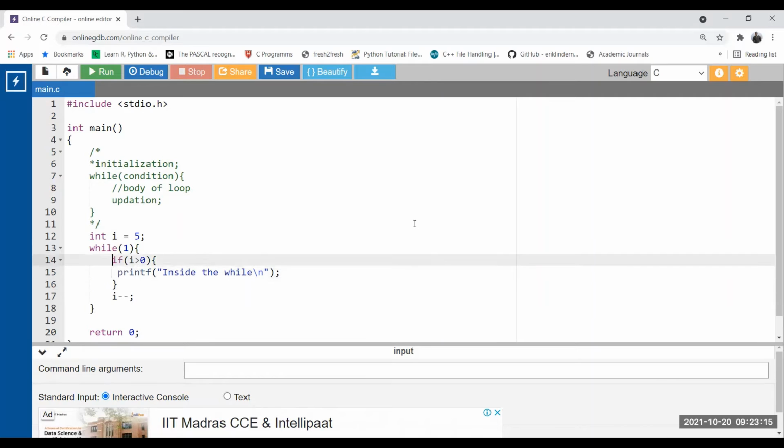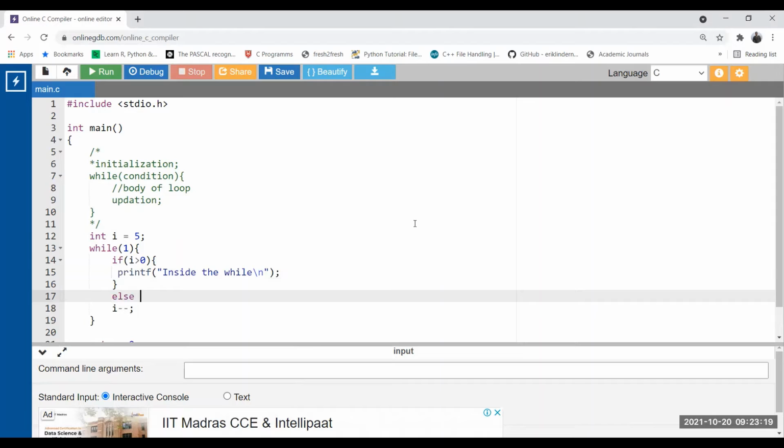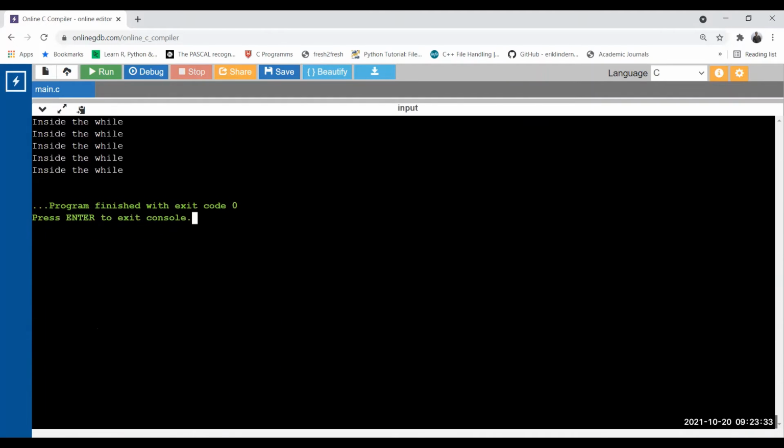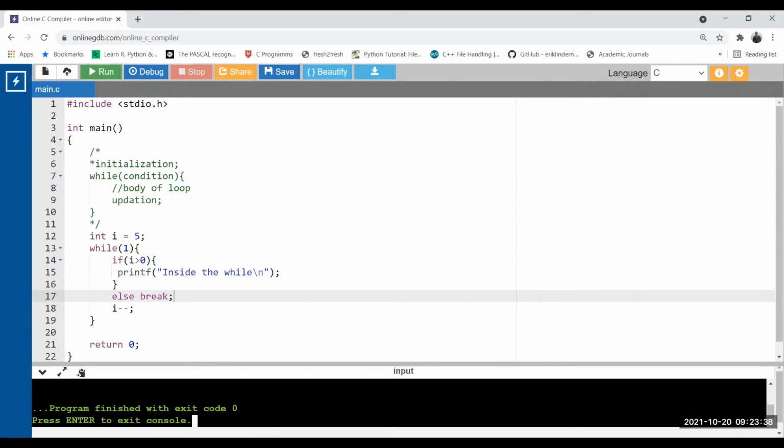So the opposite thing also you can write. See, instead of using it like that, else if I say else i greater than 0, when i becomes equal to 0, it will break. See, if I run this code, now see how many times it gets printed, 5 times. Got it? 5 times. So now see what I have done here.